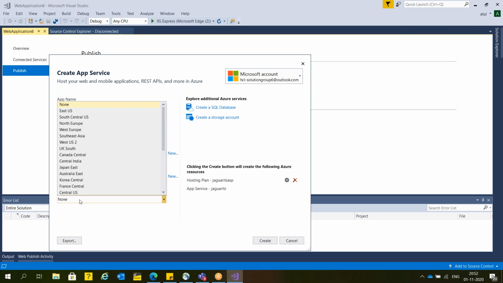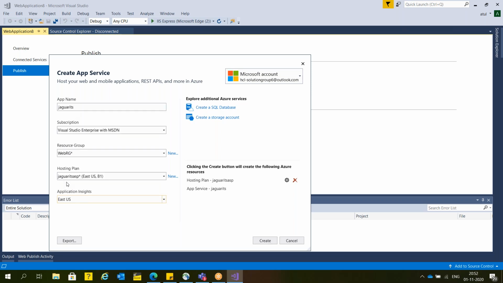So App Insights is used for monitoring purposes. In case you want to monitor your telemetry data, then you can enable App Insights. Here I'm going to select ECS. This also I'm going to deploy in ECS. And now I'm going to create.